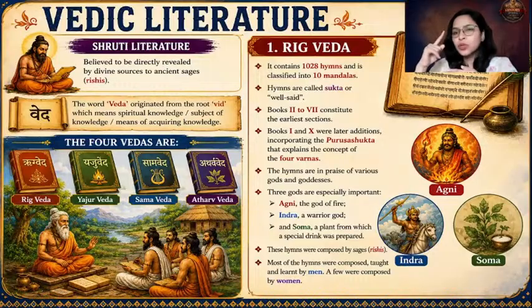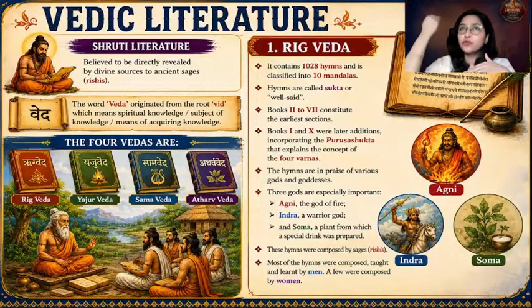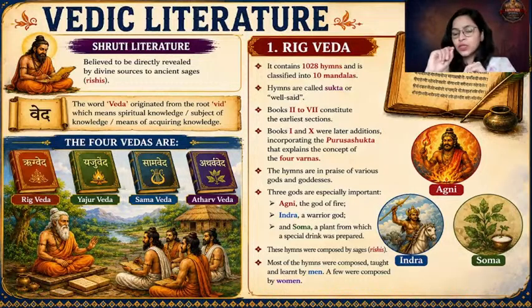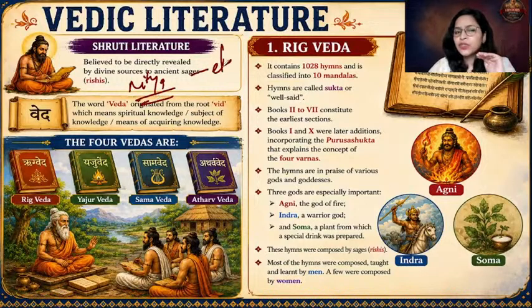So man did not use his own brain to create the Vedas, and hence the Vedas are considered to be Shruti. Shruti, that is, one that is passed on from generation to generation, from the divinity to the sages and to the people. And the second important thing, Vedas are considered to be Nitya. Nitya means what? It is eternal. The knowledge which is given in Vedas is ever living, it is eternal. There is no end to the knowledge which is given in Vedas.